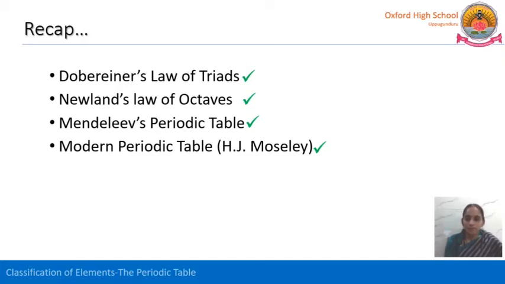Particular orbits. Those electrons play a major role in deciding the properties of the elements. That's why it is stated that the physical and chemical properties of the elements are the periodic functions of the electronic configuration of the particular element.